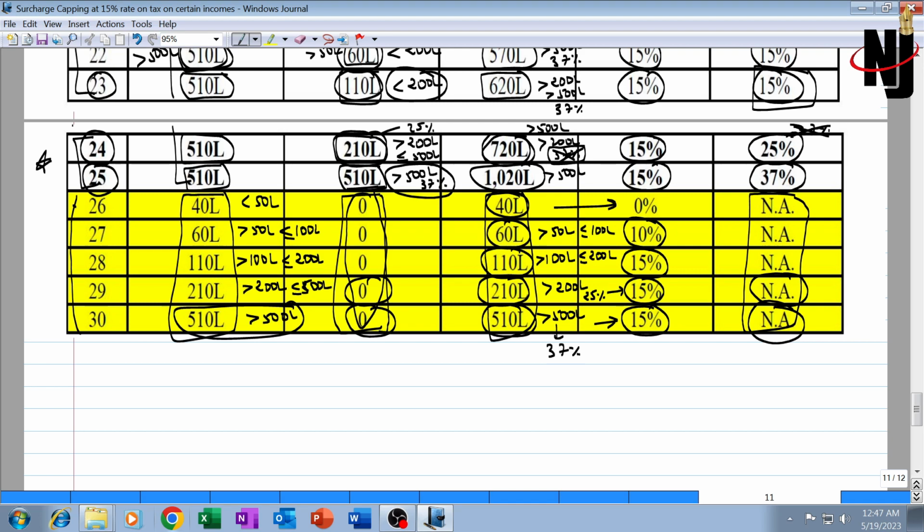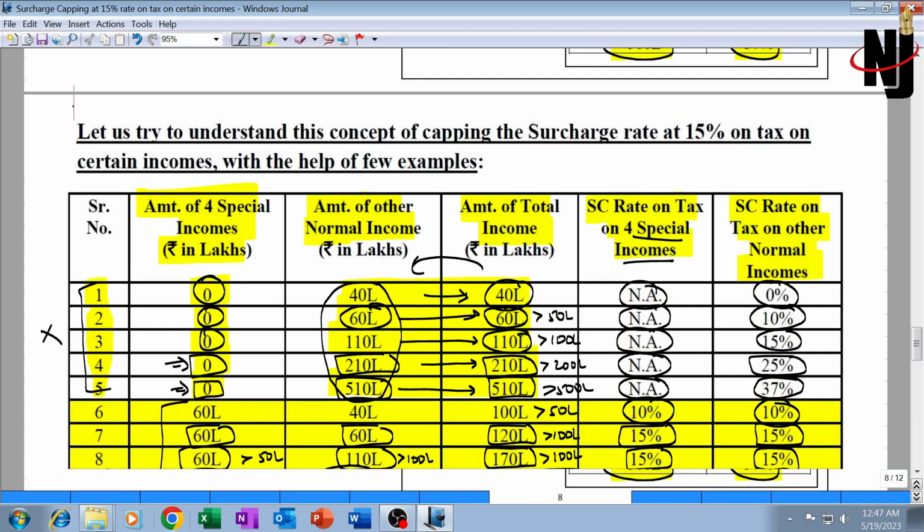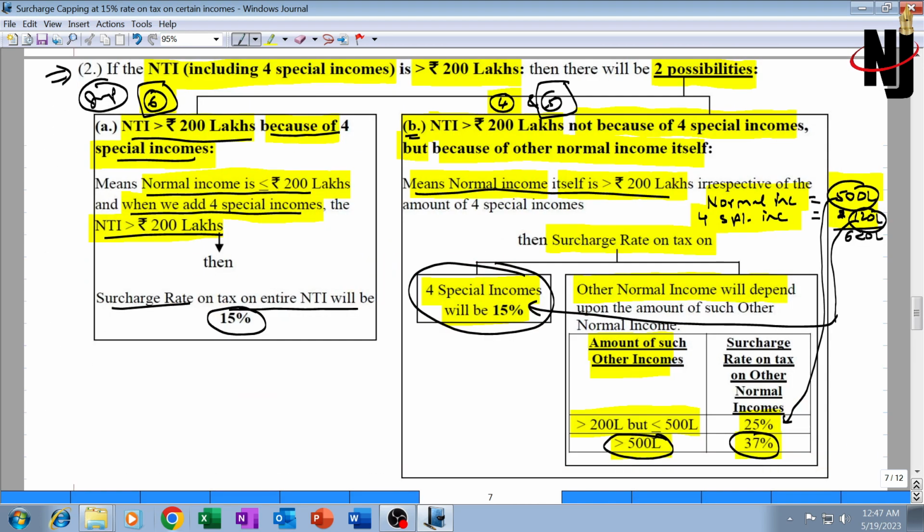I hope you have understood this video, but remember, let me just recap finally. Most important is situation number 6 in the summary table: where normal income is up to 2 crore and total income is greater than 2 crore, then the surcharge rate will be 15% on tax on both the incomes.